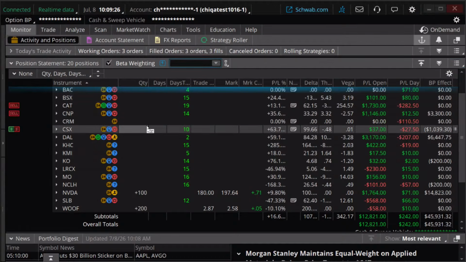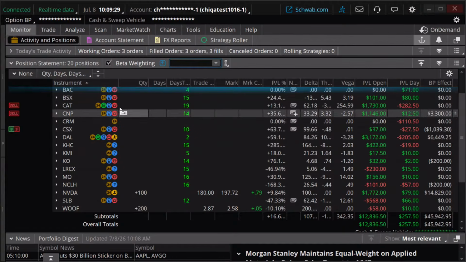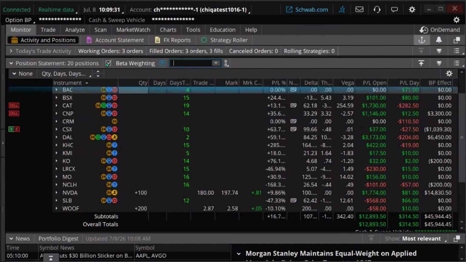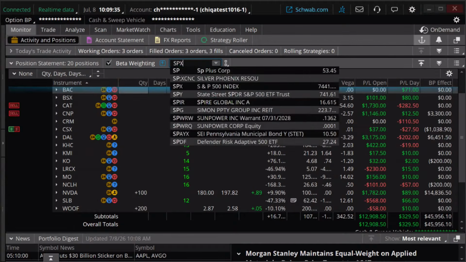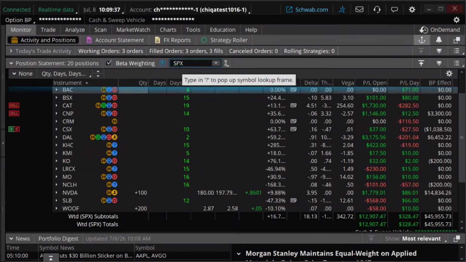So I'm going to go to the SPX here. I'm going to go to beta weighting right here. I'm going to put a check mark by that, and I'm going to type in SPX. Okay, I'm going to click on SPX.